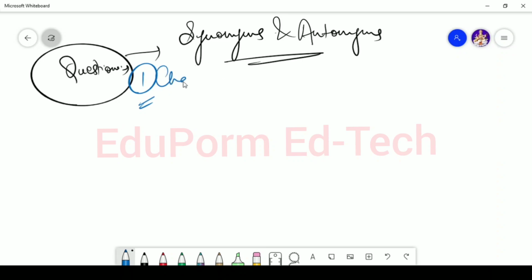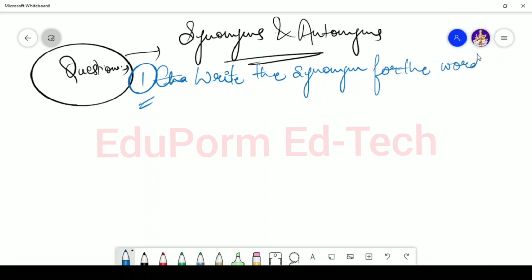It can be like, write the synonym for the word spurious. That is S-P-U-R-I-O-U-S, spurious.